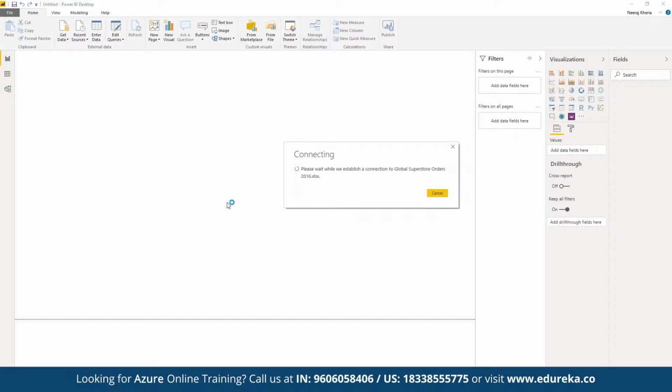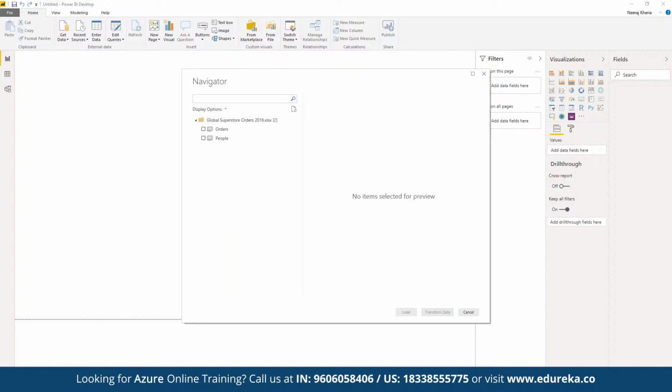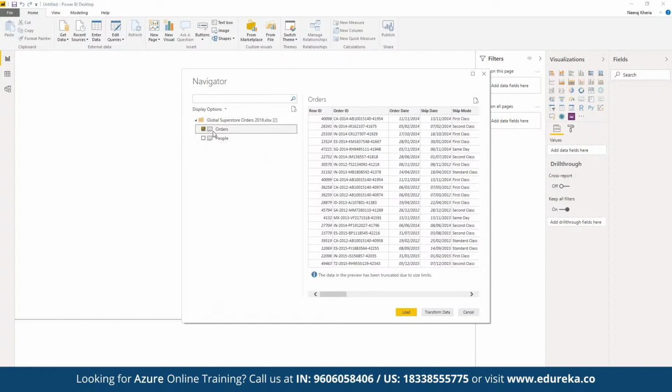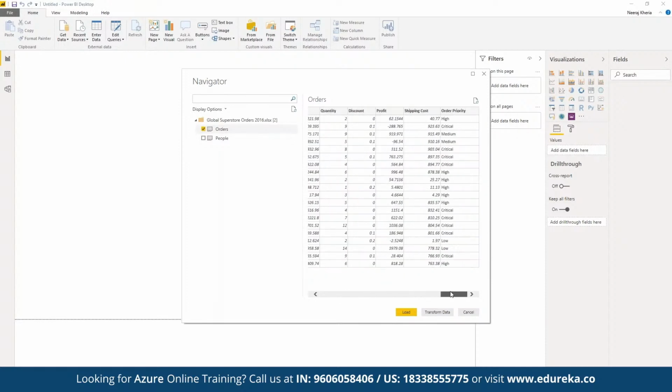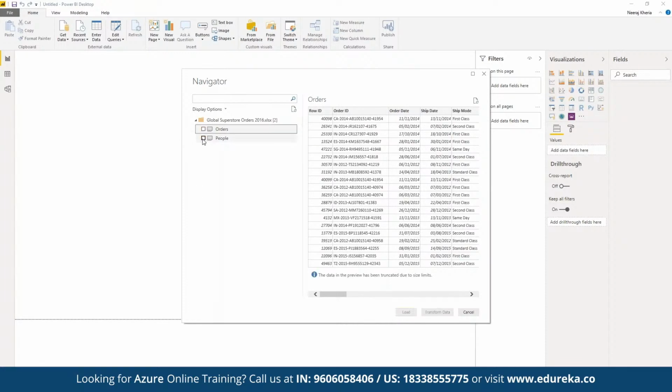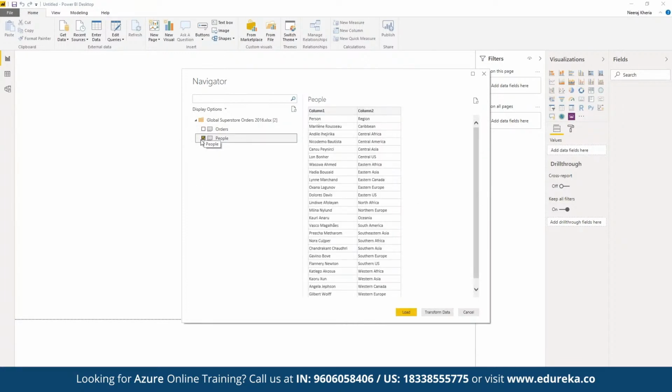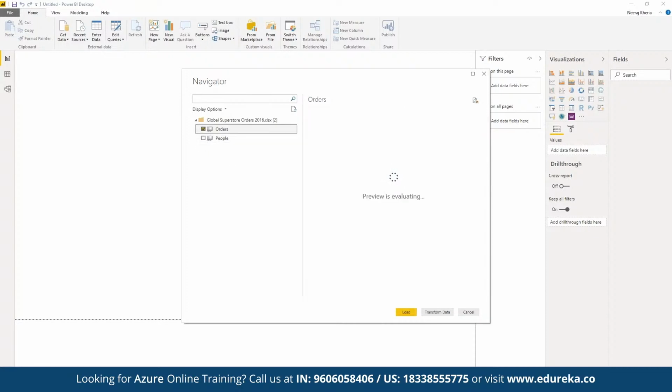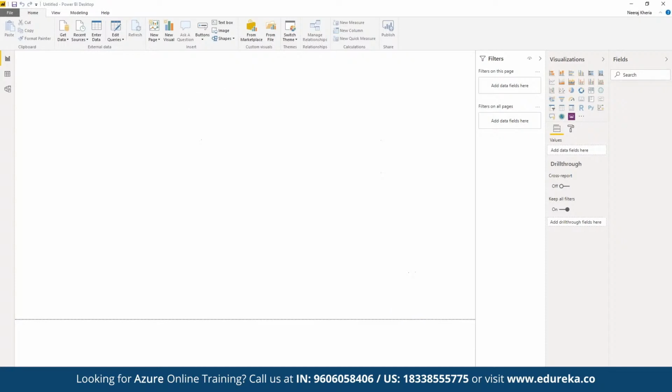First of all, this is going to read the data, and allow us to fetch a portion of the data that we are currently importing, or we can perform multiple ETL activities as per the requirement. Here we have two tables: orders, and whichever sheet we choose, we can see a preview of the data available in it. Then we have people, and we can see the data available for people as well. If we want to import both or just one, we can choose. Let's say we choose the orders table and click on Load. Now the entire sheet is going to be loaded.